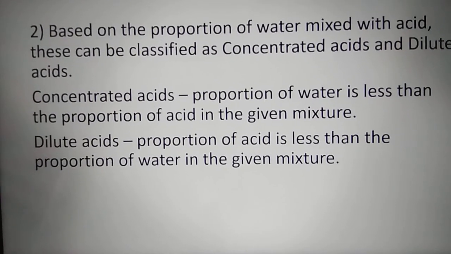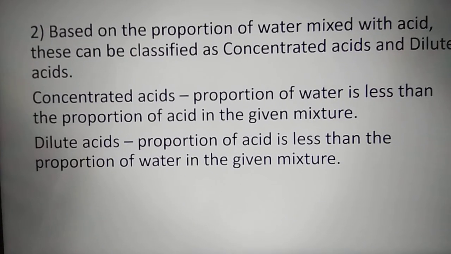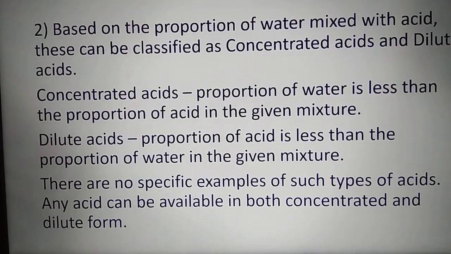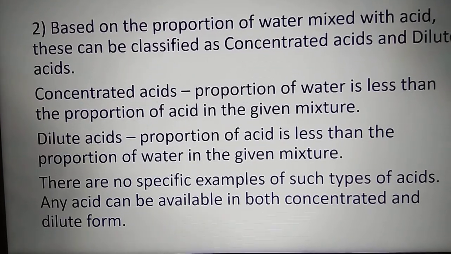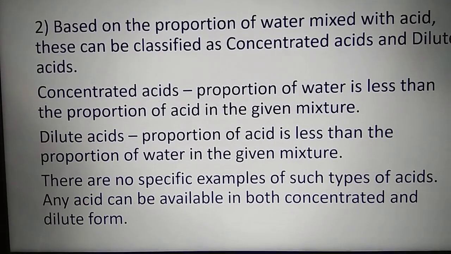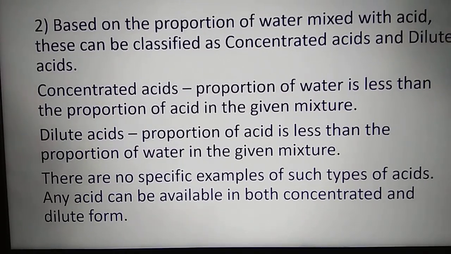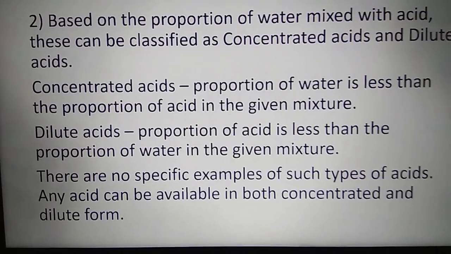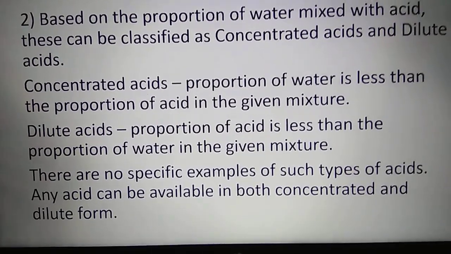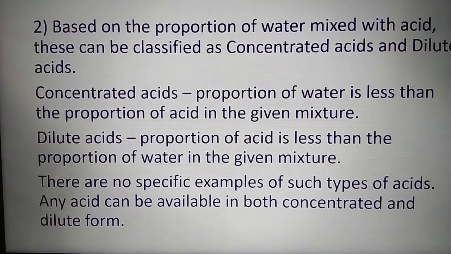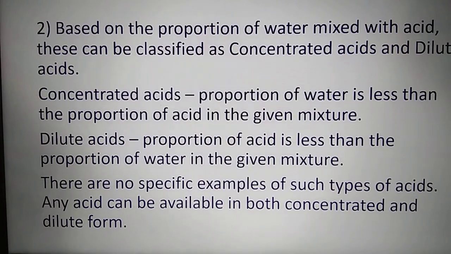Now based on this concept, we can conclude that there is no specific example of concentrated acid or dilute acid. Why? Because any acid can be available in both concentrated and dilute form. Or we can say, if we have any concentrated acid, we can convert it into dilute acid by adding more volume of water. Okay, let us go to the third type.